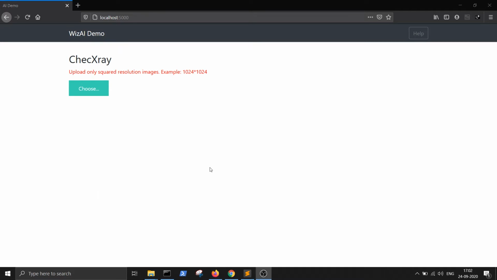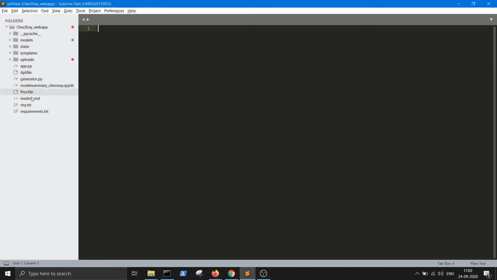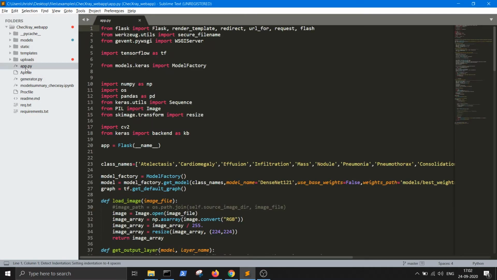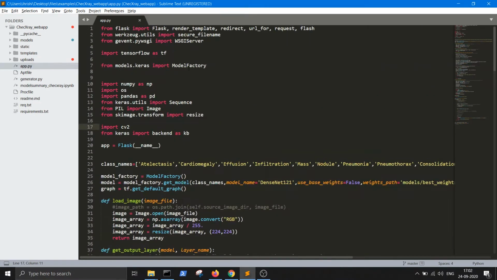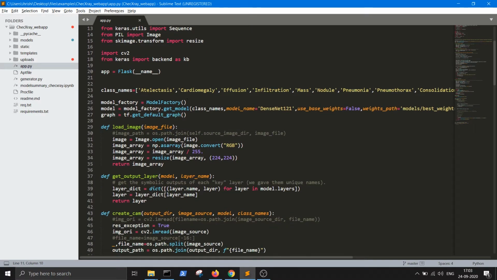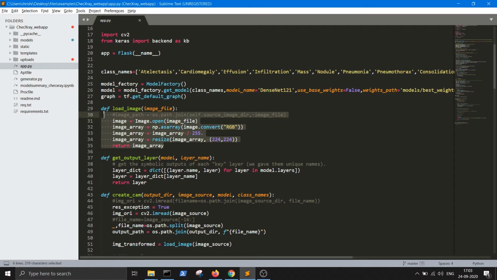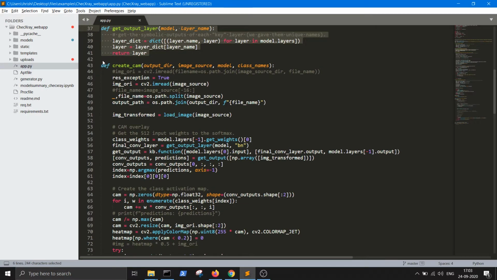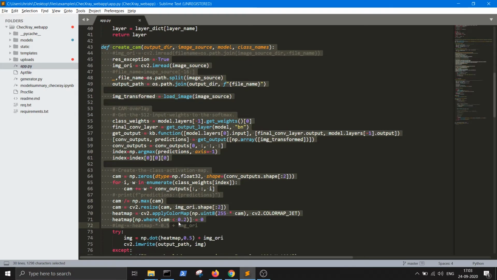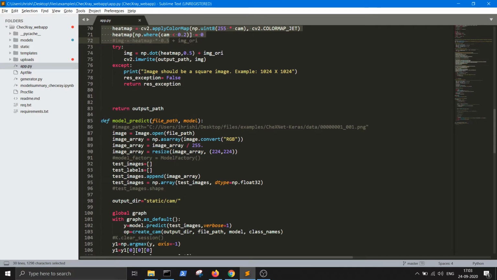So now let's start with the explanation of this application. The application is built with Python programming language, and the AI as well is built on Python, with TensorFlow and Keras being the backbone framework for building the AI. You can see the application can do certain tasks like load images, get output layer, create the grad cam which we can see, and predict what exactly is the disease,